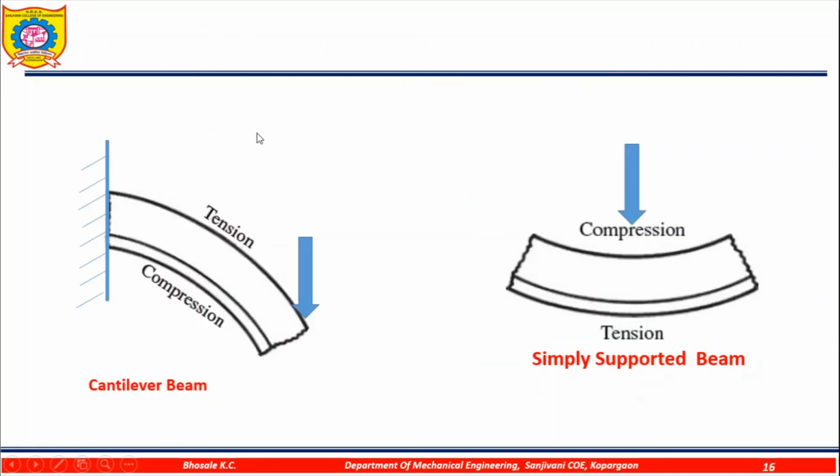When we apply the load on the cantilever beam, the top layer will be under tension and the bottom layer will be under compression. So tensile bending stress will be observed at the top layer, and compressive bending stress will be observed on the bottom side in the case of the cantilever beam. Similarly, in the simply supported beam, the top layer will be under compression and the bottom layer will be under tension. So compressive bending stresses are developed on the top layer, and tensile bending stresses will be observed on the bottom side.